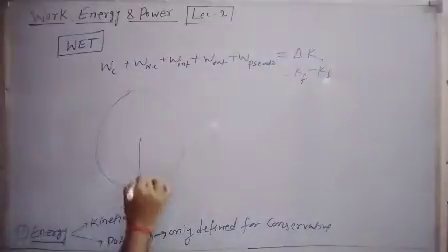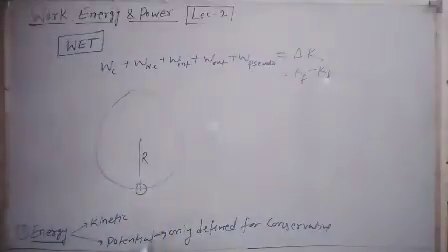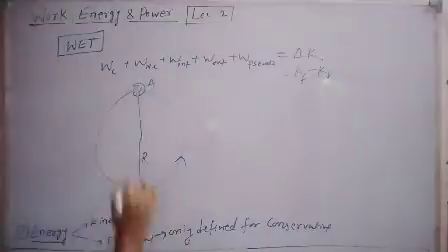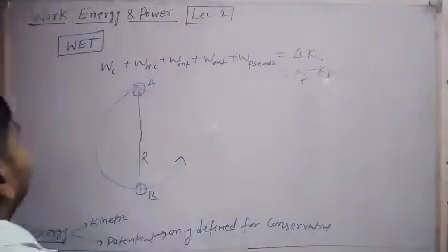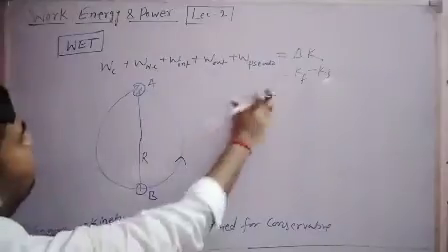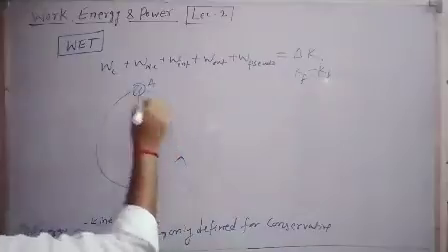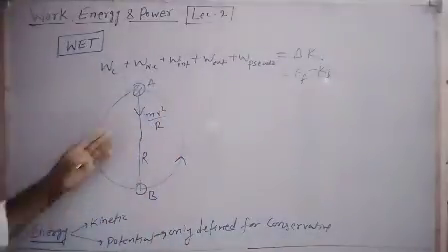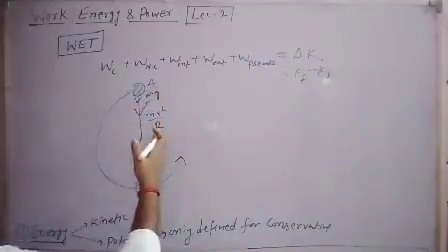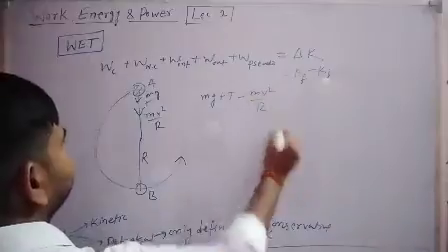If we consider a bob which is revolving in a vertical circle, where the length of the rope is r, suppose this point is A and this point is B. At the highest point, if you write Newton's second law of motion, total force equals mass into acceleration. Here the total force on this object should be equal to mv square by r, because this object is revolving in a circular path, so centripetal force must be acting on it. T and mg both add up, and these two forces provide this centripetal force. So mg plus T equals mv square by r, right?